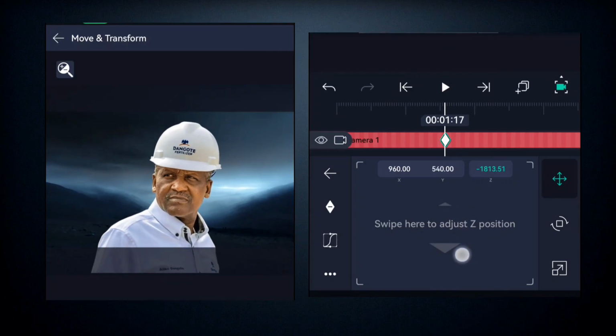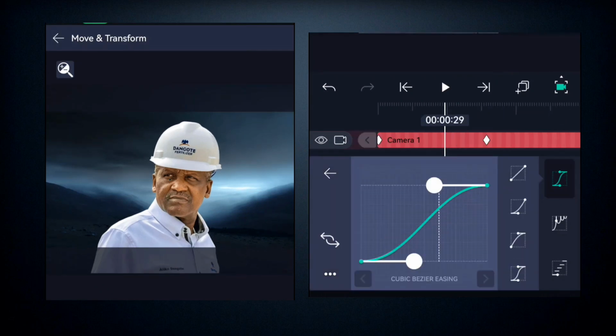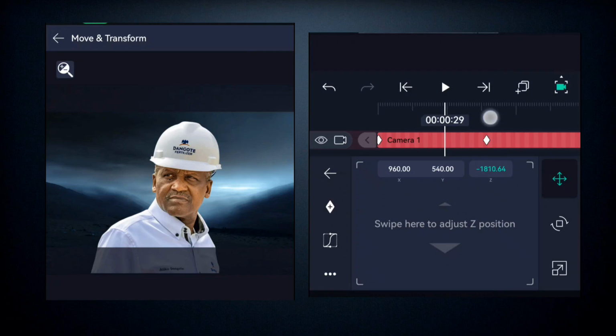So once you're done giving it a little bit of movement, depending on what you want, then you come here and add a graph in between the keyframes right here.